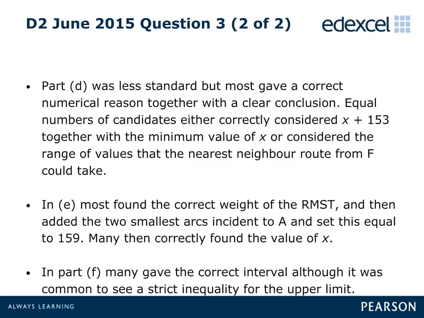Part F was generally done well by candidates, with the majority scoring at least one of the 2 marks available, following through from their earlier stated upper bound from Part D. Some candidates lost the final mark for the use of a strict inequality for the upper limit, and it was alarming to note the number of times examiners were faced with an inequality in which the upper bound was given as the lower bound, and vice versa.